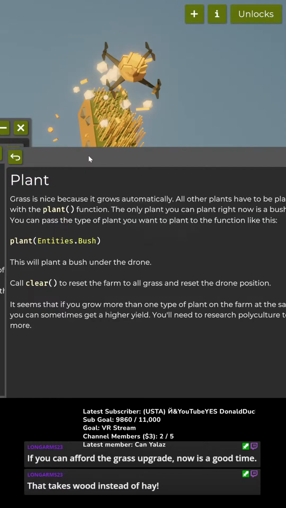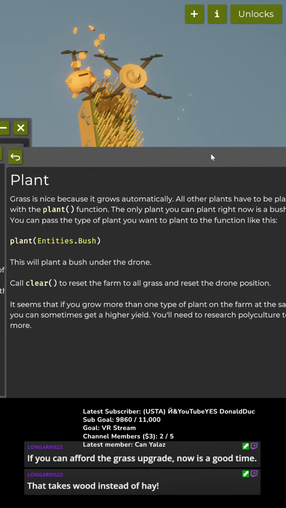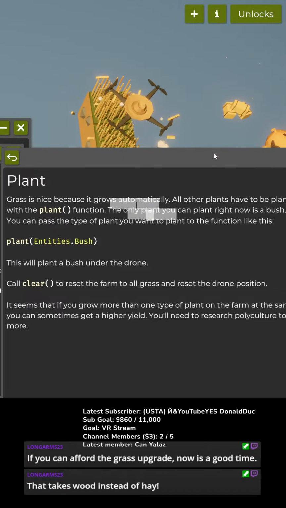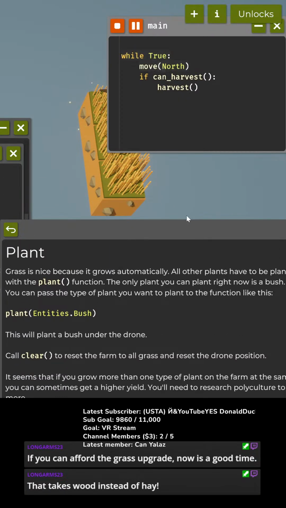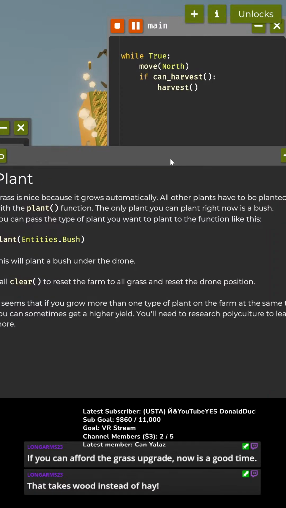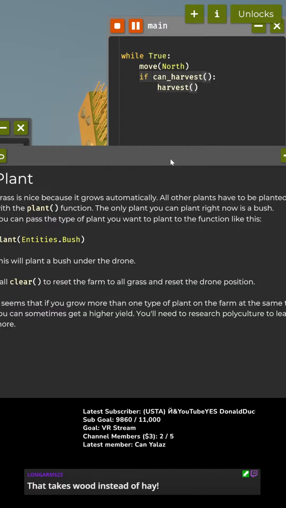Grass is nice because it grows automatically. All other plants have to be planted with the plant function. The only plant you can plant right now is a bush. Okay, there we go. I can plant a bush. You can pass the type of plant I want to plant to the function like this. Plant entities.bush. This will plant a bush under the drone. Call clear to reset the farm to all grass and reset the drone position.